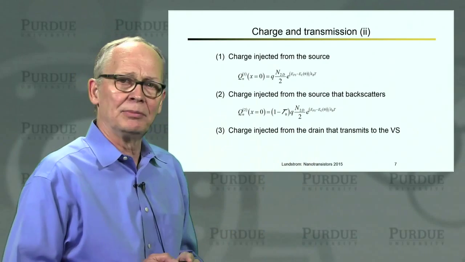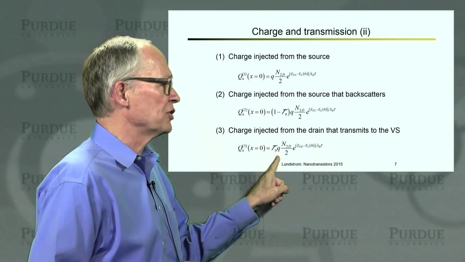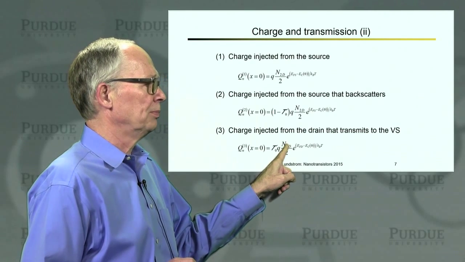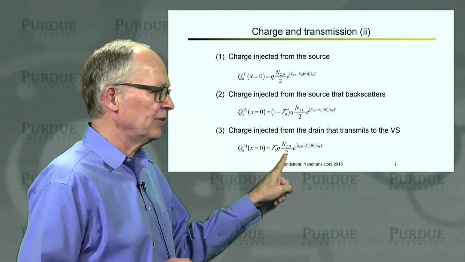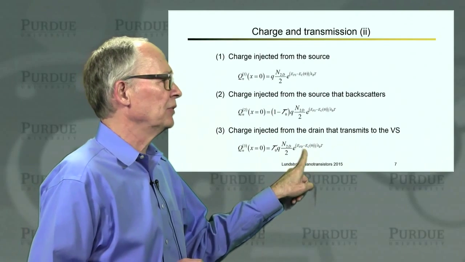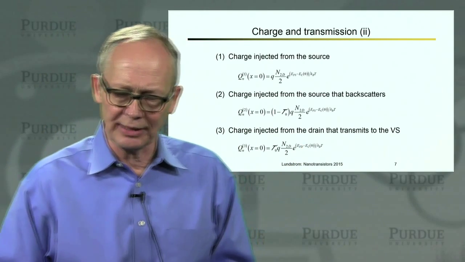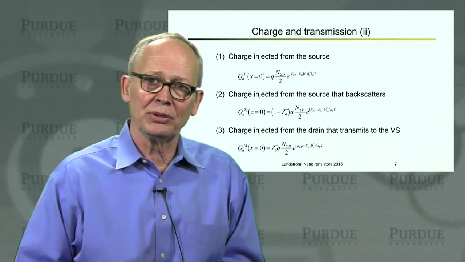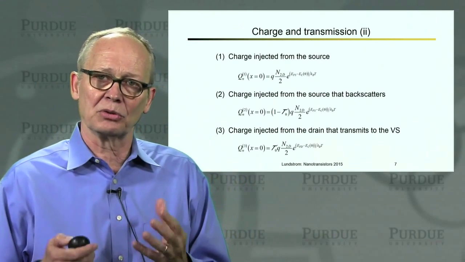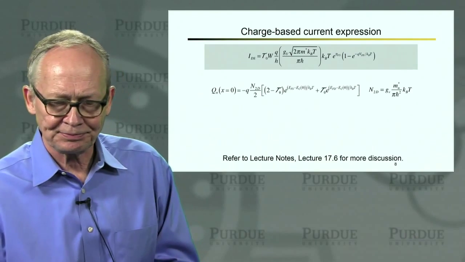And then our third component are the electrons that were injected from the drain with negative velocities. So half of the states can be filled, but we have to fill them according to the Fermi level of the drain because they were injected from the drain. So those 3 components added together give us the total charge at the top of the barrier.